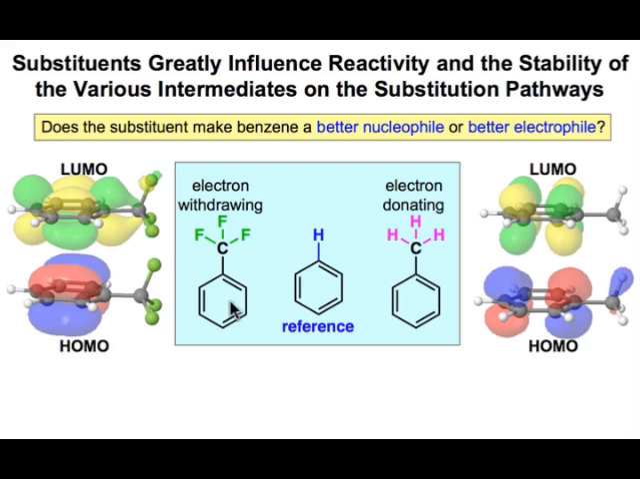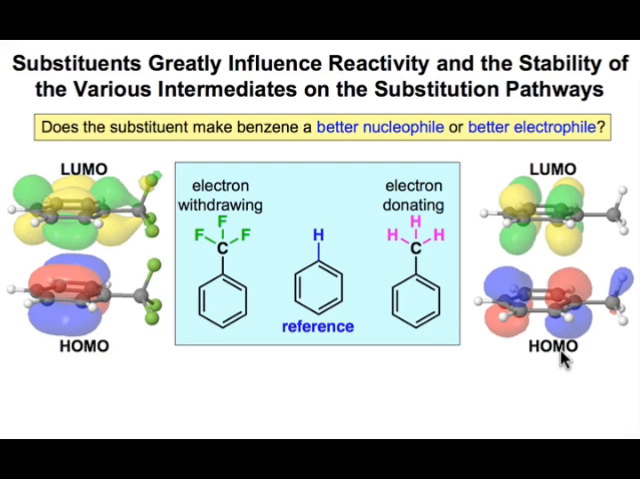pi system. An electron withdrawing group is going to have its greatest effect on the LUMO and make the pi system more electrophilic. You can see from the LUMO of this trifluoromethyl group that it's the sigma star orbital that's interacting in a pi to sigma star pi type interaction that depletes the electron density from the benzene ring, making it a better electrophile.